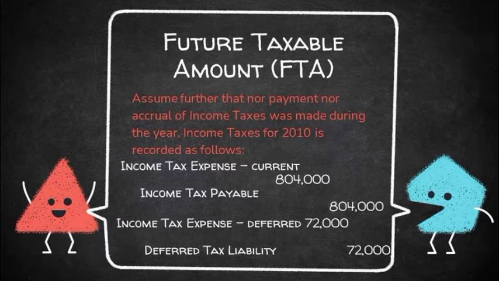Para makuha yung total na 804,000 ay yung taxable income na 2,860,000 ay multiplied lang siya sa tax rate na 30%. Income tax expense, deferred, 72,000. Deferred tax liability, 72,000. Para makuha yung total na 72,000 ay yung total ng deductible expense na nakuha natin kanina, multiplied lang siya sa tax rate na 30%.